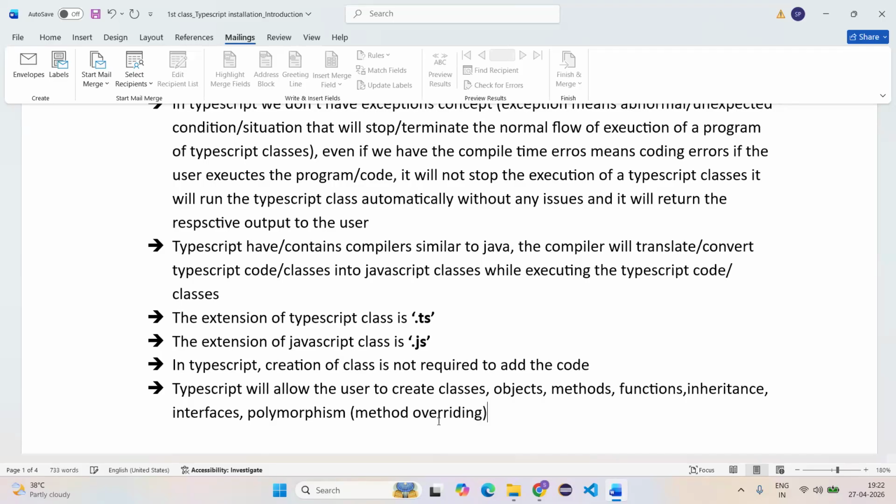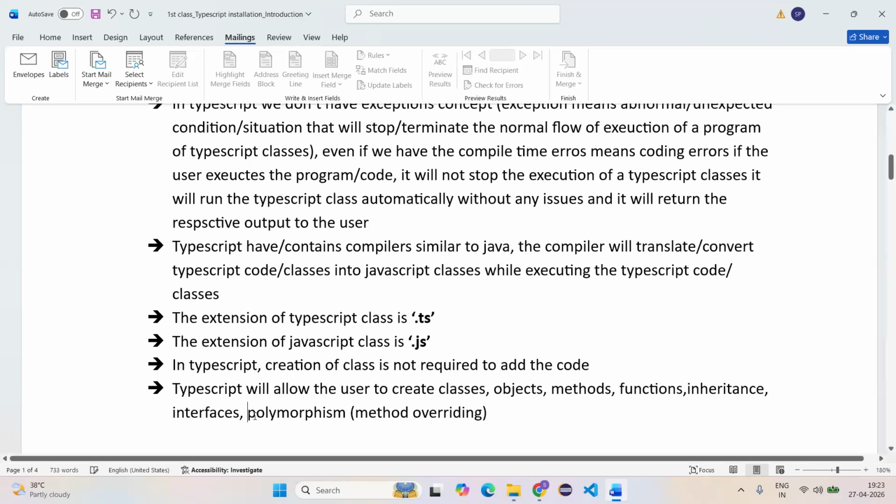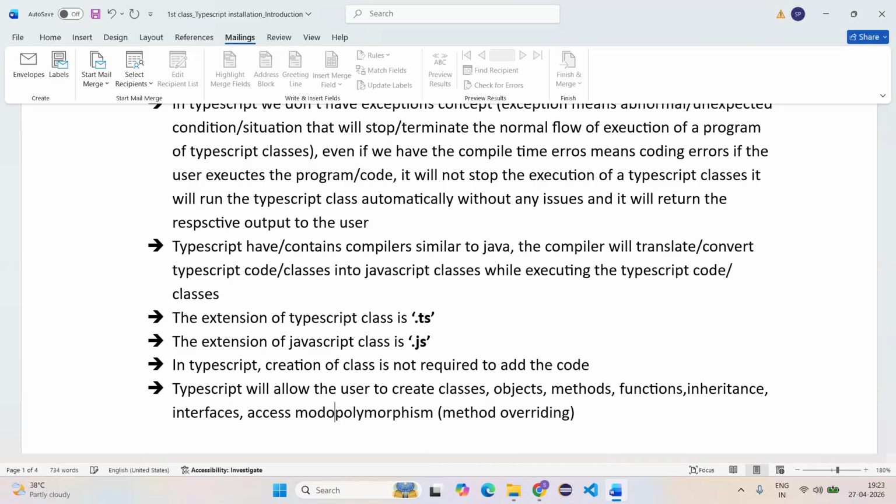This is a very important interview question. We have only the overriding concept in TypeScript and JavaScript. We do not have overloading. I'll explain what overloading is in future classes. TypeScript also allows access modifiers like public, private, protected, and everything.